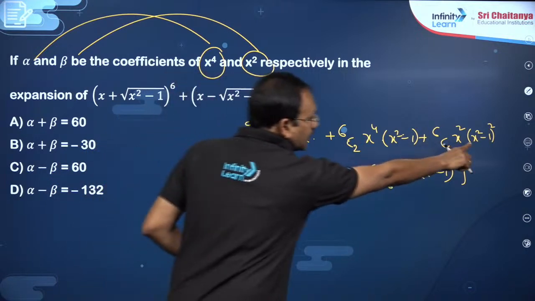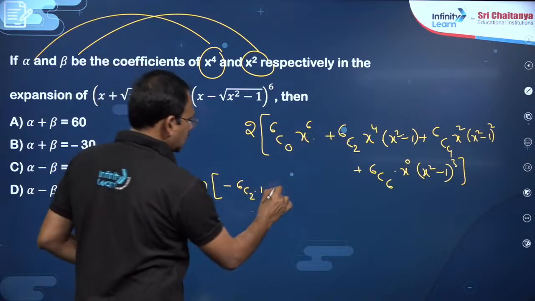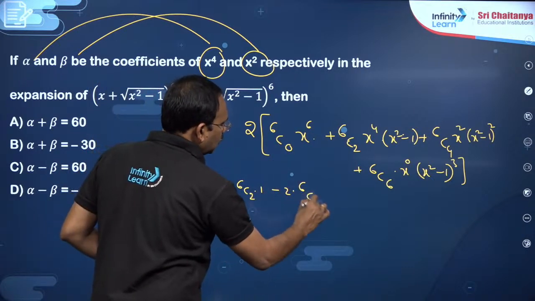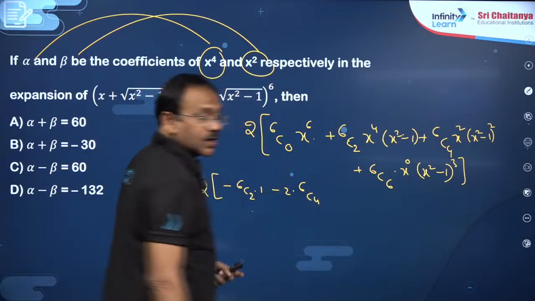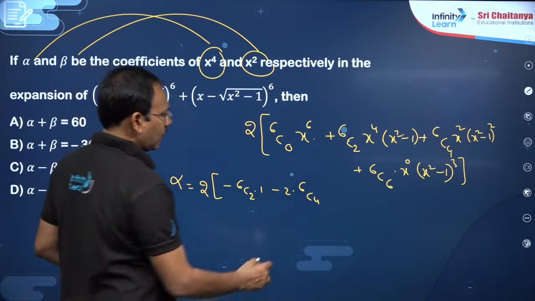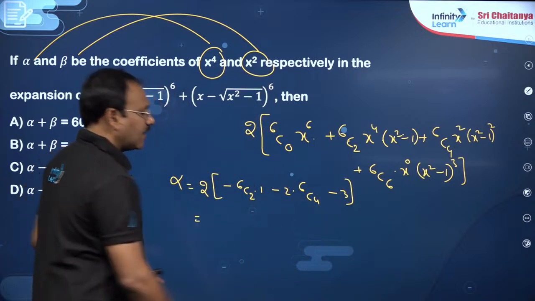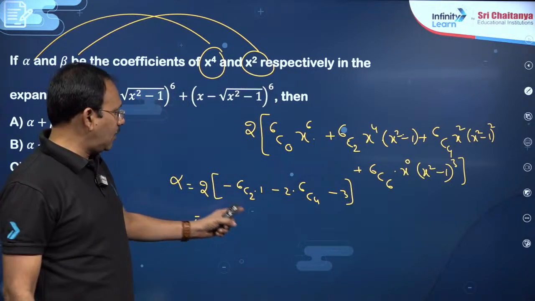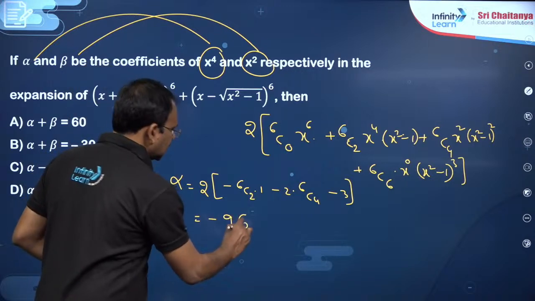Here, if you expand this, you will get x square minus x power 4 minus 2x square, that is minus 2 into 6c4. And if you expand here, this is 1, x power 6 minus 3 x power 4, this is minus 3 you will get. So, my dear friends, 6c2 is 15. So, minus 48 into 2, minus 96.